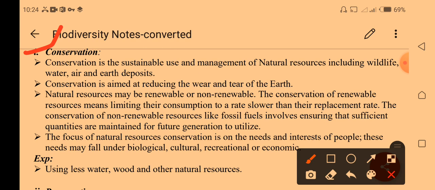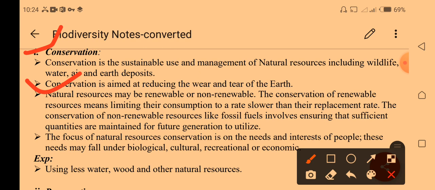The second point: natural resources may be renewable and non-renewable. How many types of resources? Two. Renewable resources are those that can be used again and again. Non-renewable resources are those that can be used only for a limited purpose. So it helps to protect natural resources.